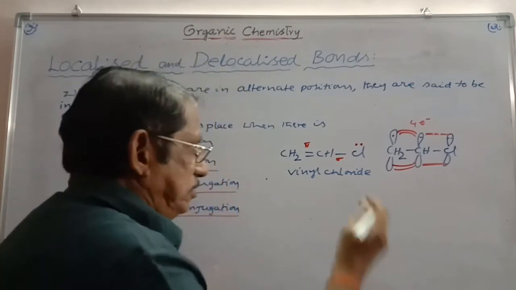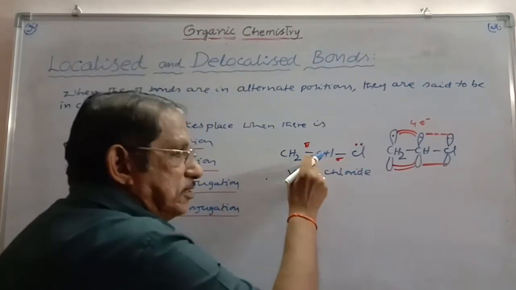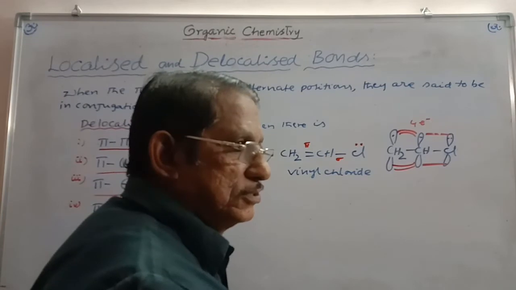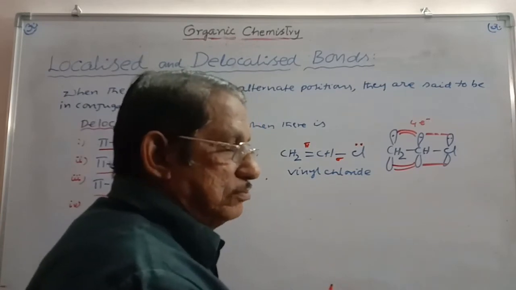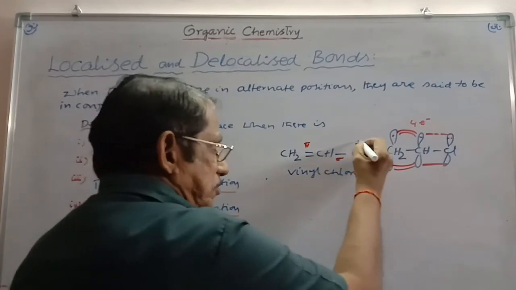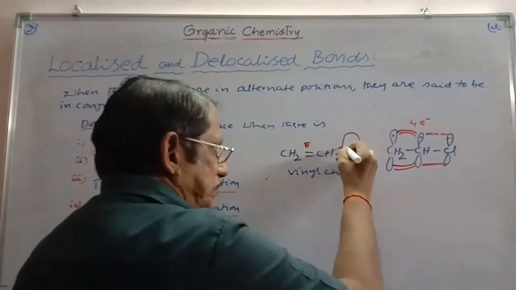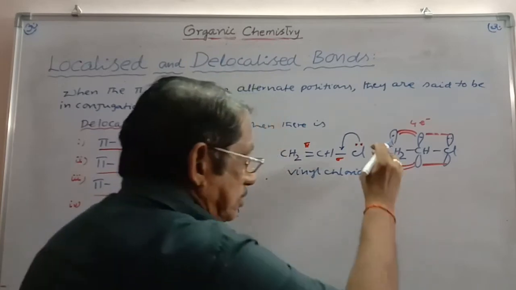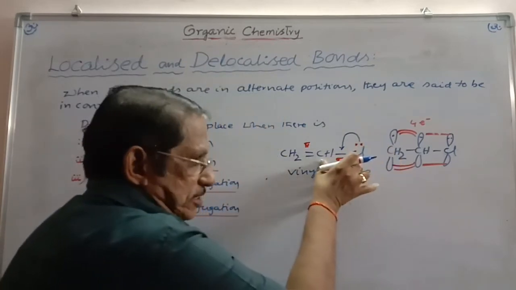For that purpose, using this lone pair, you have to bring the polarization in the pi bond. The atom which has the lone pair, in conjugation with the pi bond, will push the electron cloud towards the pi bond. And so, this electron cloud will be pushed like this. That means this electron cloud is flowing as a bond in between these 2 atoms.